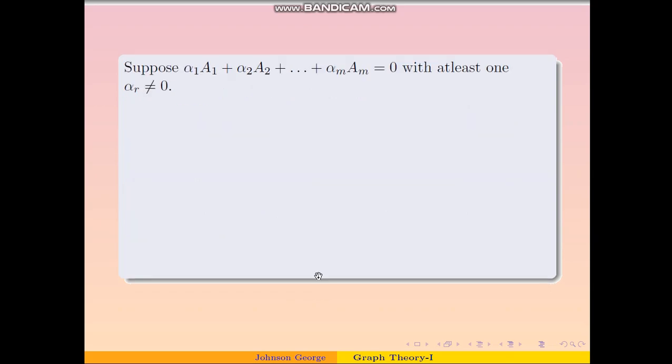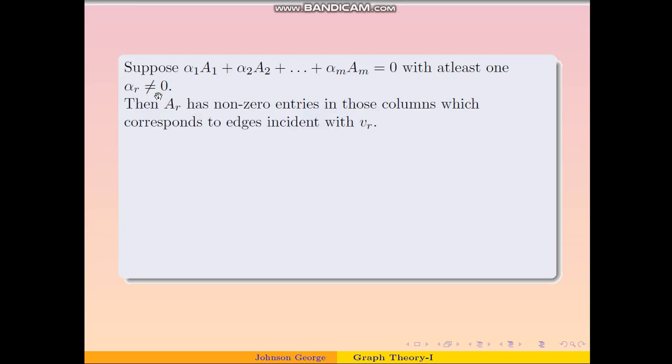Let us see the reason why. Suppose that this is a linear combination which is equal to 0 and not all the scalars are 0. That means at least one of the scalars is non-zero. So let us assume without loss of generality that alpha_r is a scalar which is not equal to 0. Now consider a vertex Vr and the corresponding row vector Ar.